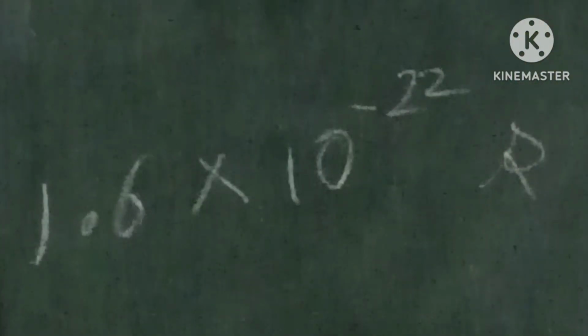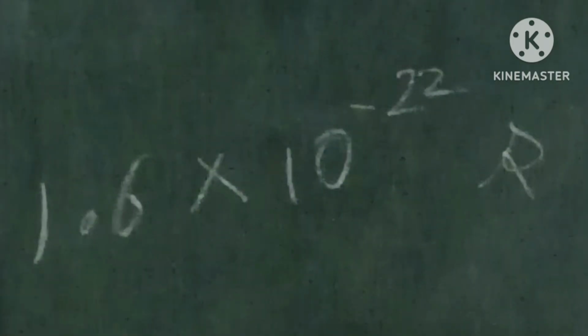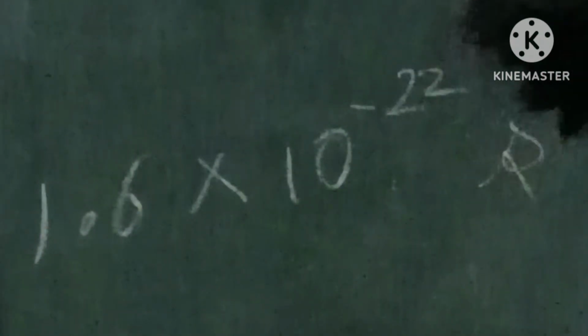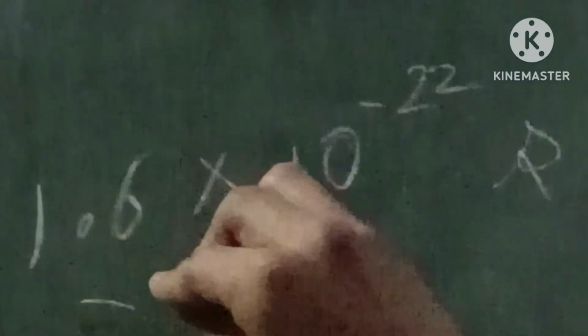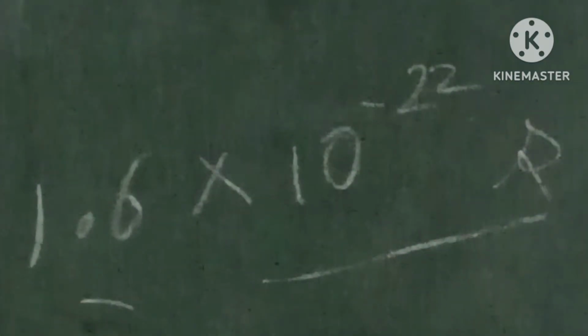Do you know why it was so hard to find the Higgs boson? Because its lifetime was very short. We could not detect it. Its lifetime is only 1.6 into 10 to the power minus 22 seconds.